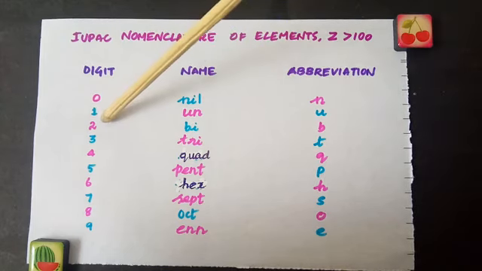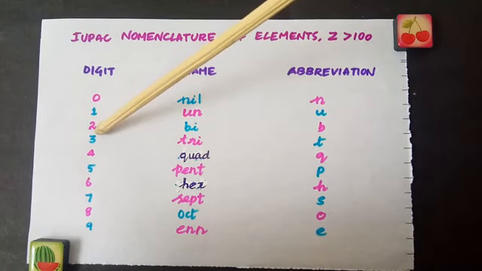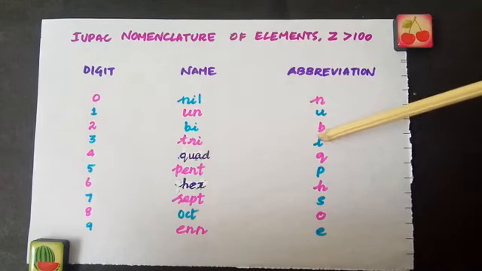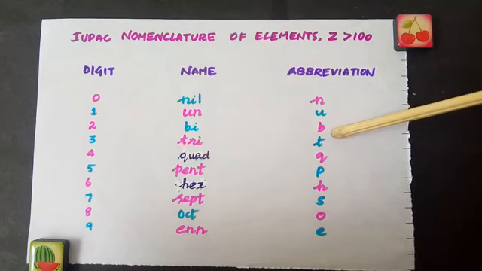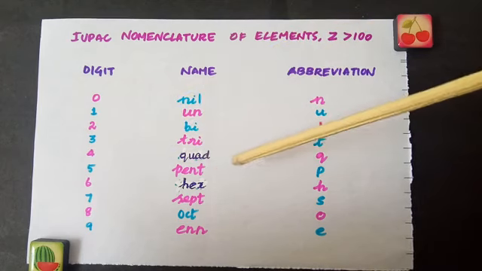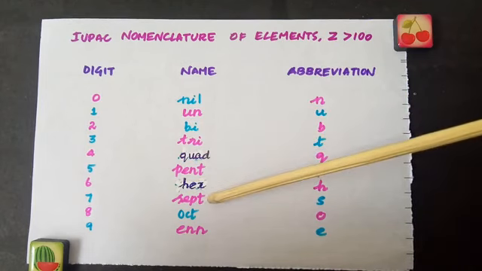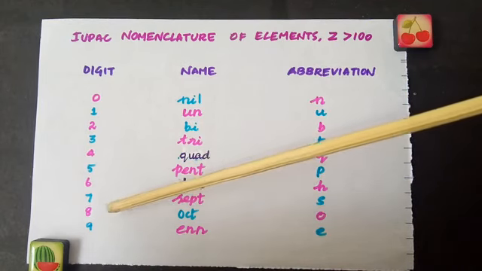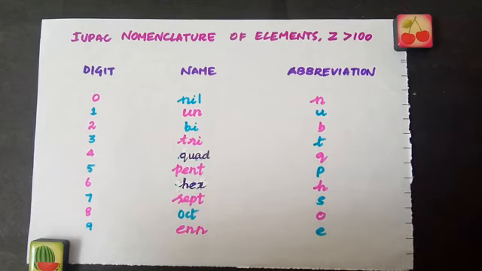When the digit is 1, it is un and the abbreviation is u. When the digit is 2, it is called bi and the abbreviation is small b. Same way, 3 tri, t; 4 quad, q; 5 pent, p; 6 hex, h; 7 sept, s; 8 oct, o; and 9 enn, e.